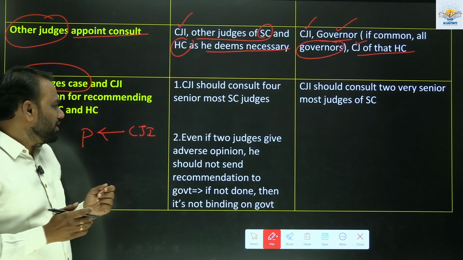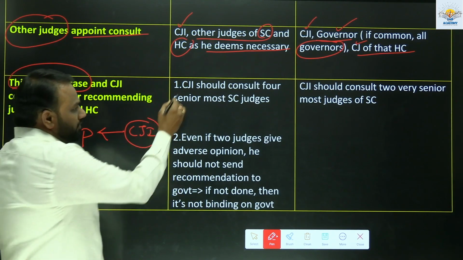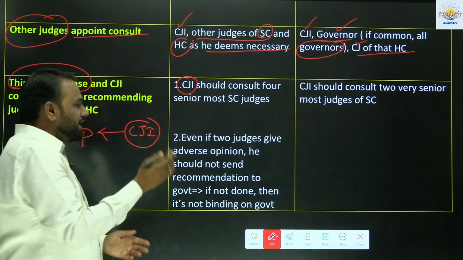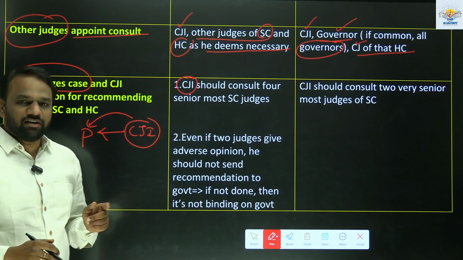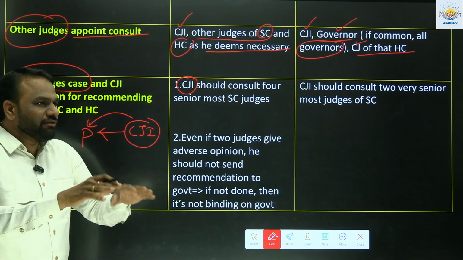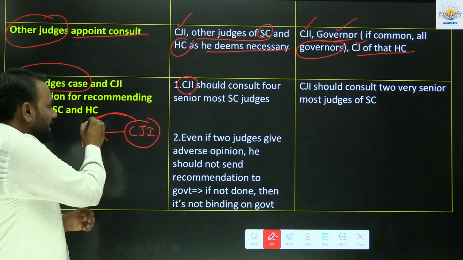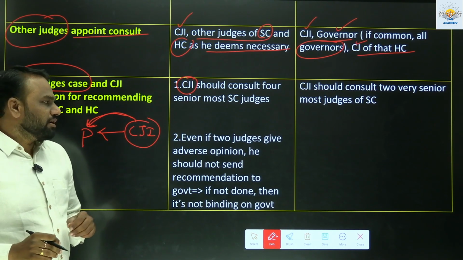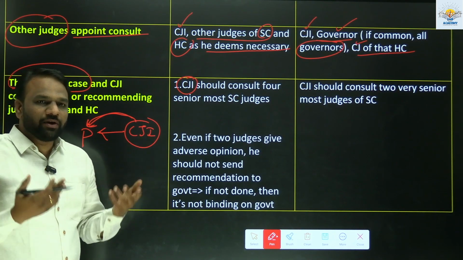What has it mentioned? The Chief Justice of India has to give the recommendation to the President, that you appoint the following people as judges of the Supreme Court. But when the Chief Justice of India is giving a recommendation to the President, he alone individually cannot give the recommendation.